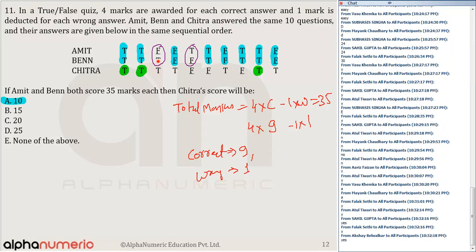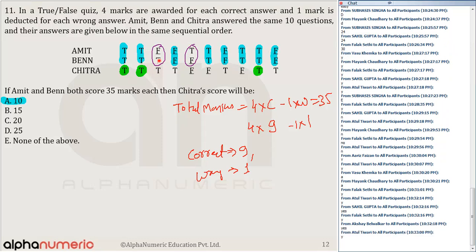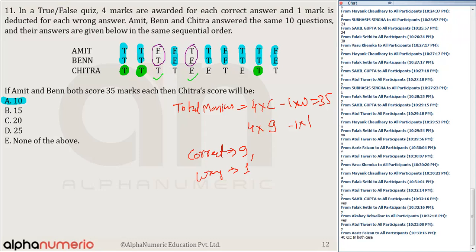Now out of these 2, if I follow Amit or if I follow Ben, follow anyone. If I follow Ben, then out of these 2 questions, one of them is right. Yes or no? Only one question is right. And the marking of Ben and Chitra are the same. So out of these 2 questions, for Ben 1 is correct. Can you say for Chitra also 1 is correct? Yes or no? So the total number of correct for Chitra is how much? Please tell me.